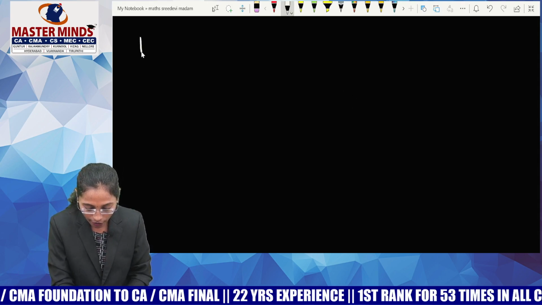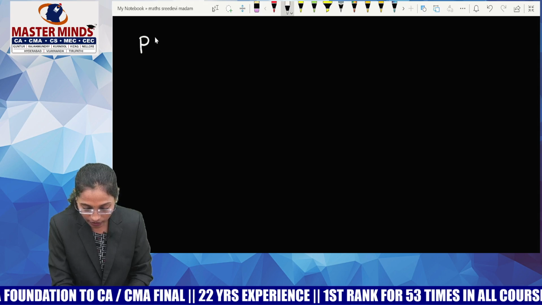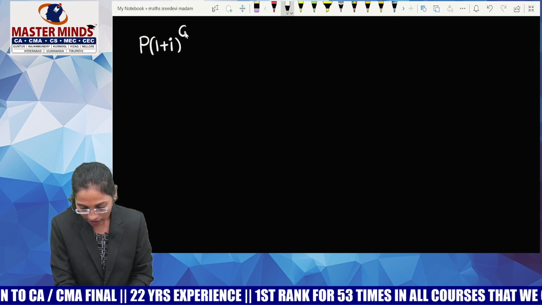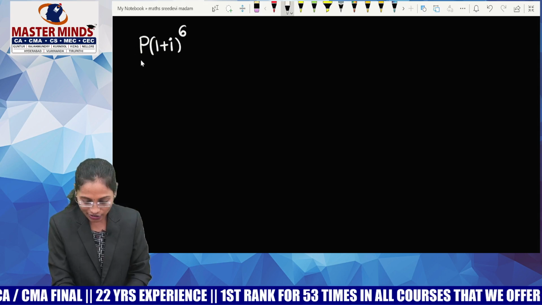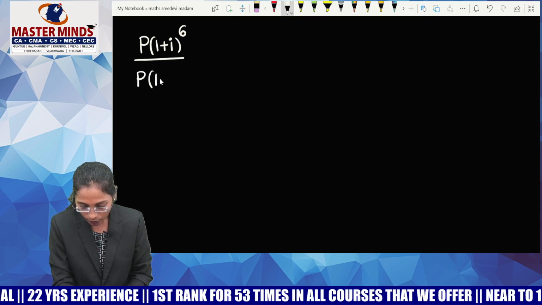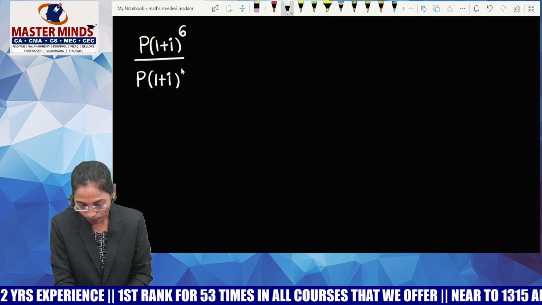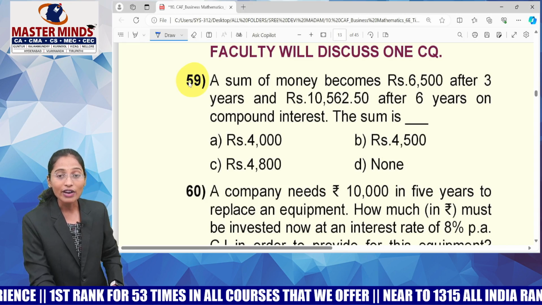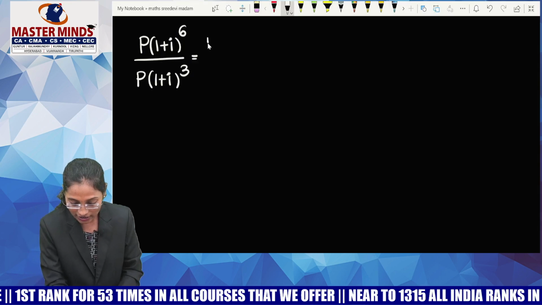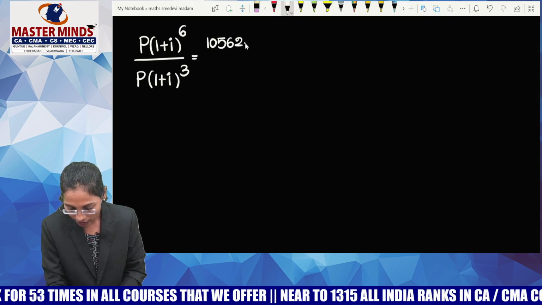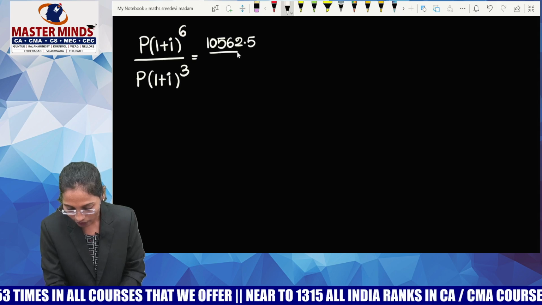Tell me the formula for amount for 6 years. P of 1 plus I whole power 6. And we have the amount for 3 years also, right? What is the formula for amount for 3 years? P of 1 plus I whole cube. Guys, one is 10,562.5 and the other one is 6,500.